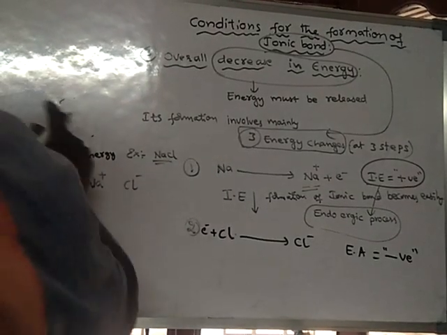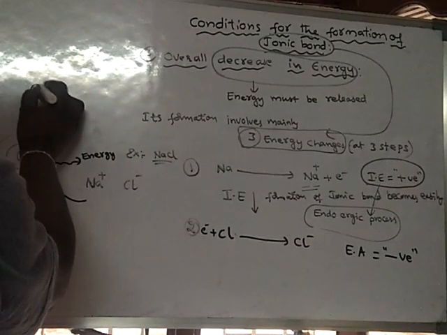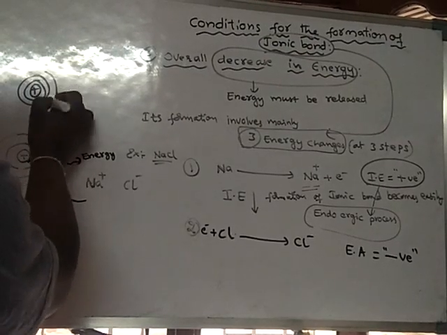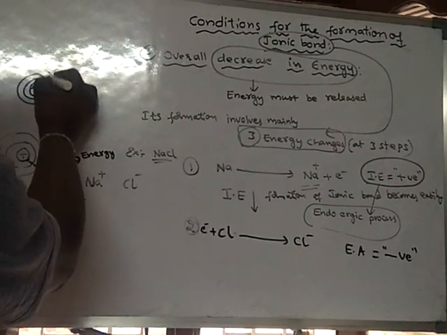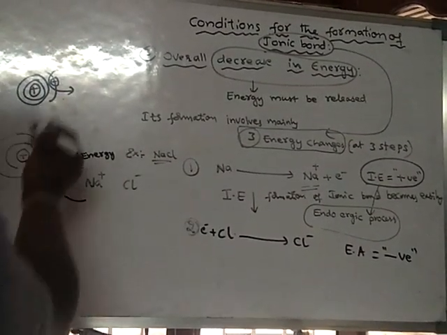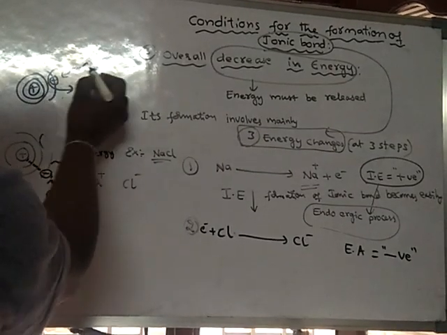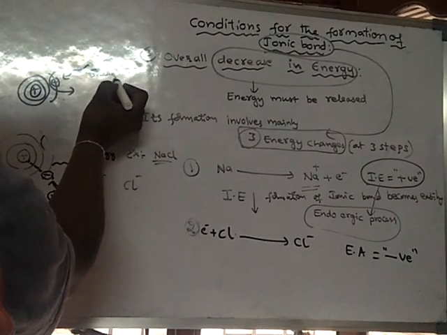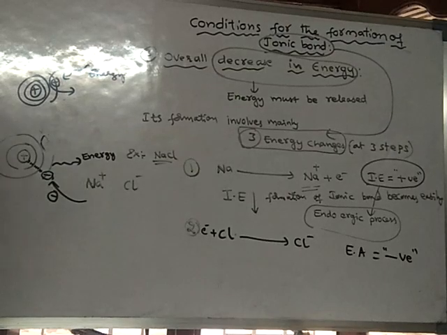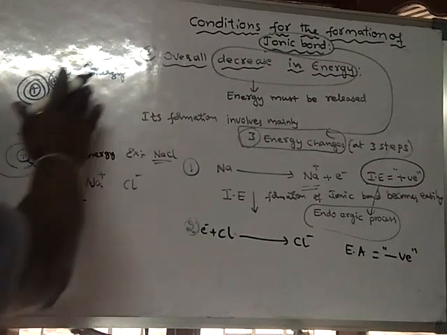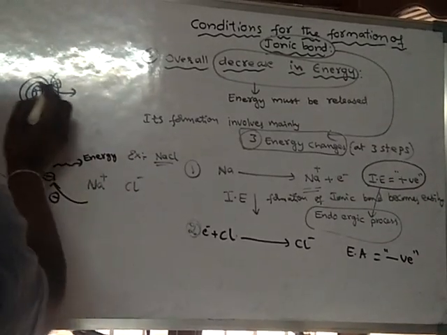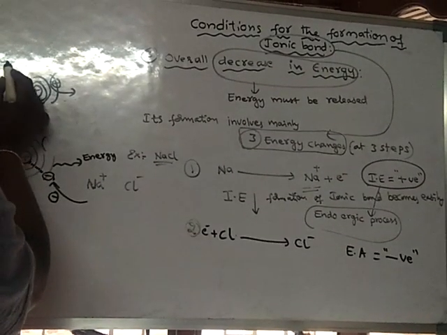Atoms involved are different. So in this case, this is the sodium atom or any atom. Here, to take out this electron, energy should be supplied to the atom. So what happens here? We have to supply energy.